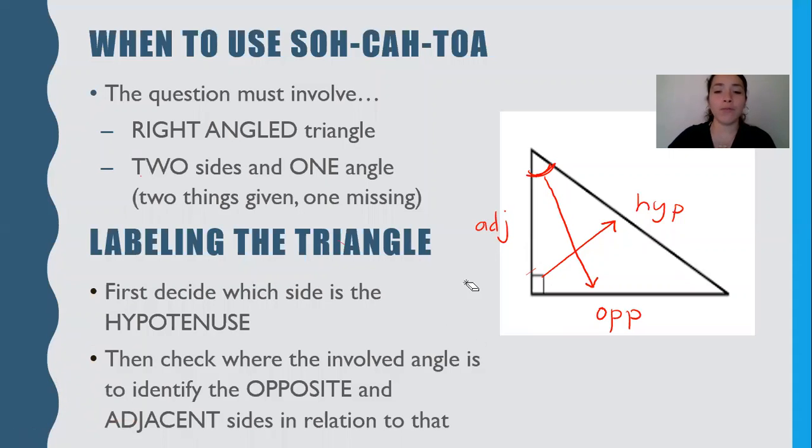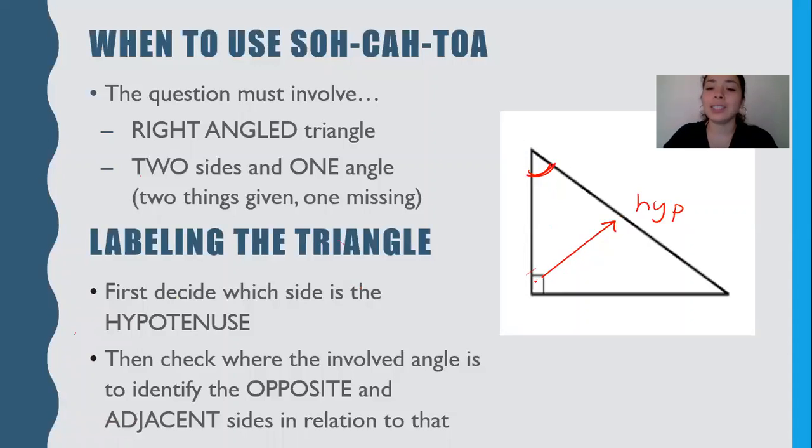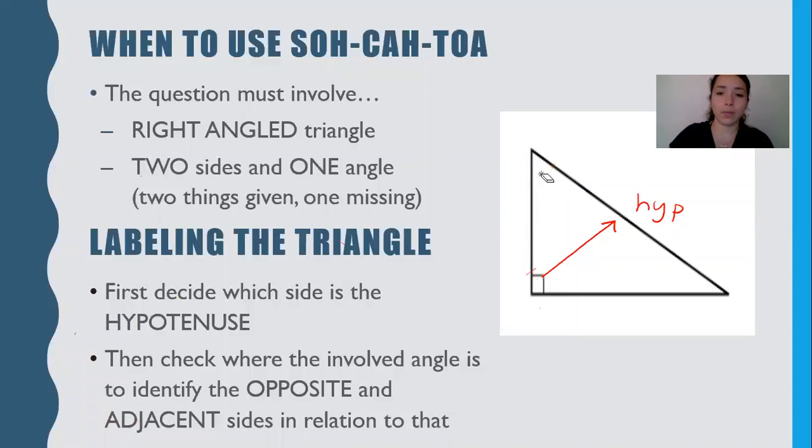Now let's say that our focus angle, let me go ahead and change it. Again, the hypotenuse stays the same no matter what, because it is going to be the side that's across from the right angle. So now this is your focus angle. Sorry, not that one. The point was to change. Give me 1 second. There we go.